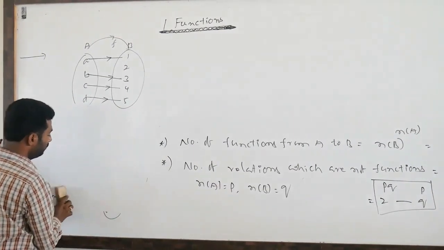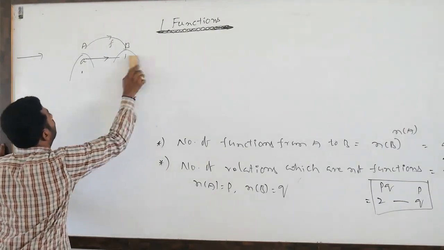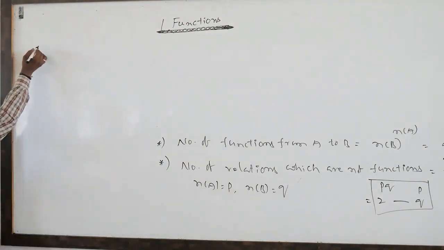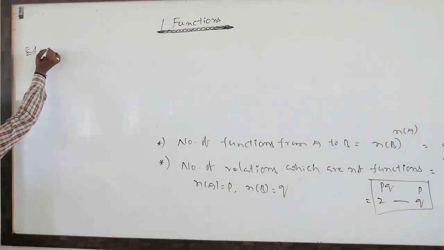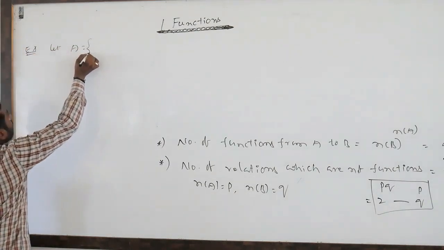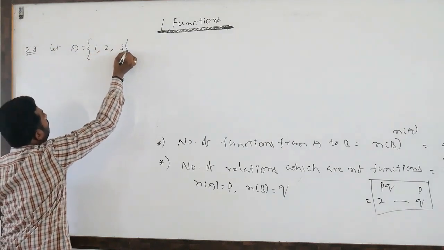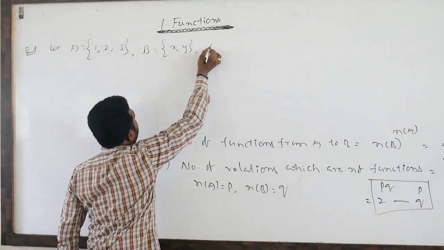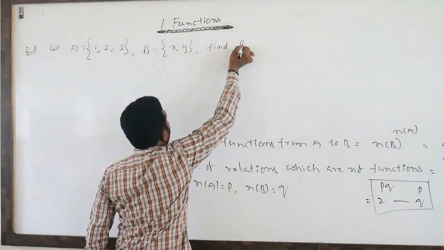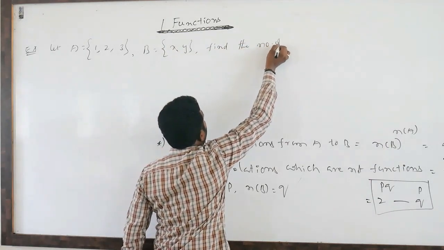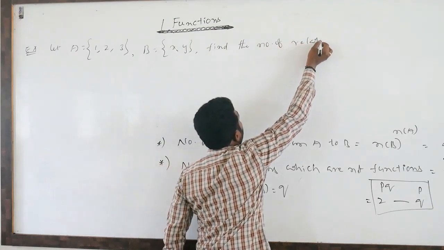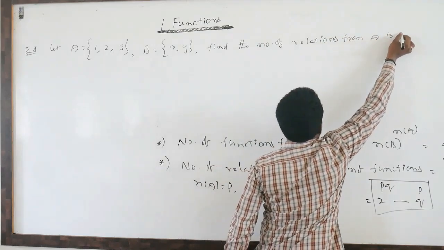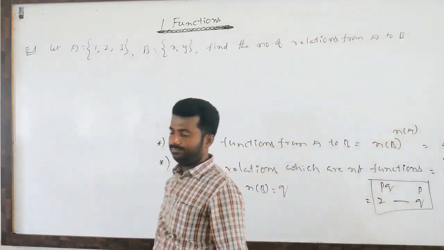Next, one example. Let A equal to 1, 2, 3, B equal to x, y, then find the number of relations from A to B. They are asking this question.